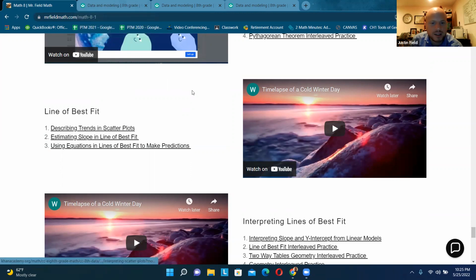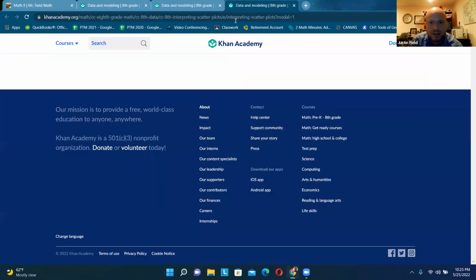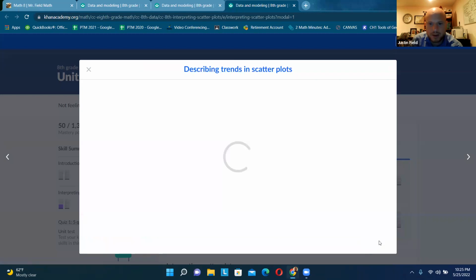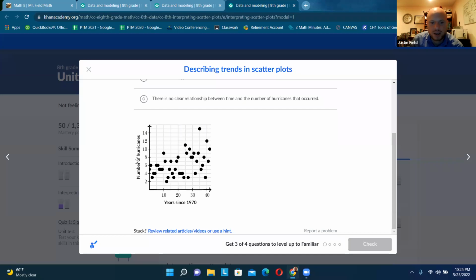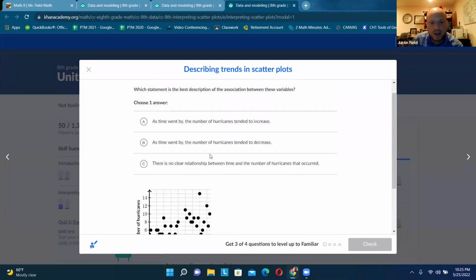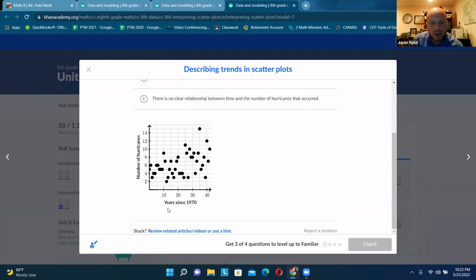Describing trends in scatter plots. Okay, so we talked about scatter plots last week, and there they are. And so we want to describe the trend. So looking here, this is years since 1970 on the x-axis, and that's our explanatory variable.